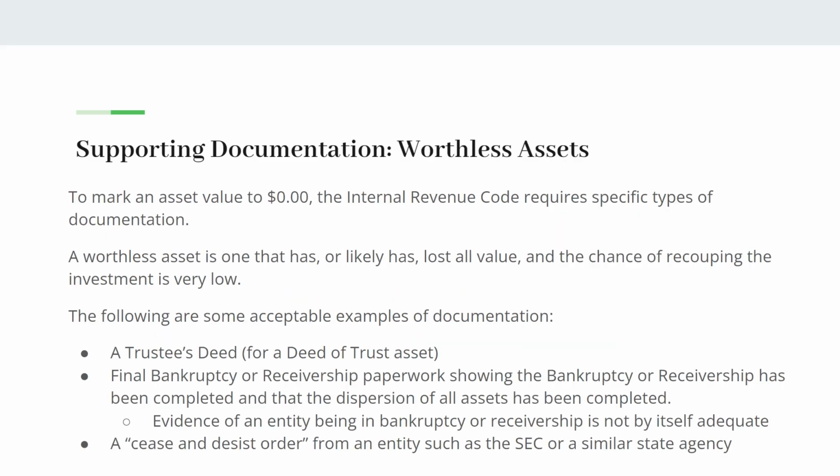If the asset is worthless, then we will accept final bankruptcy and receivership paperwork showing the bankruptcy and receivership has been completed and that the dispersion of all assets has been completed as well. If it does not show this dispersion has been completed, then unfortunately we cannot accept that. We'll also accept a cease and desist order from an entity such as the SEC or a similar state agency. And lastly, if you have a deed of trust, we can accept a trustee's deed as well.